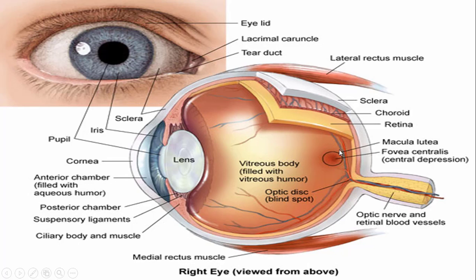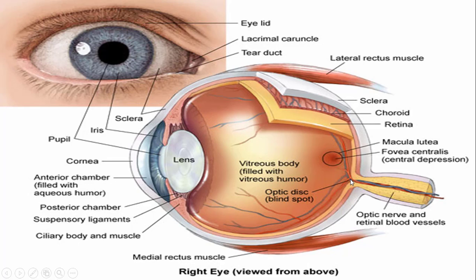Now look here. This part is said to be the retina. This contains rod and cone cells. The retina is the innermost layer. It contains rod and cone cells, and rod and cone cells are receptor cells. Now the space between the retina and the lens is also filled with a fluid, and this fluid is said to be vitreous humor.